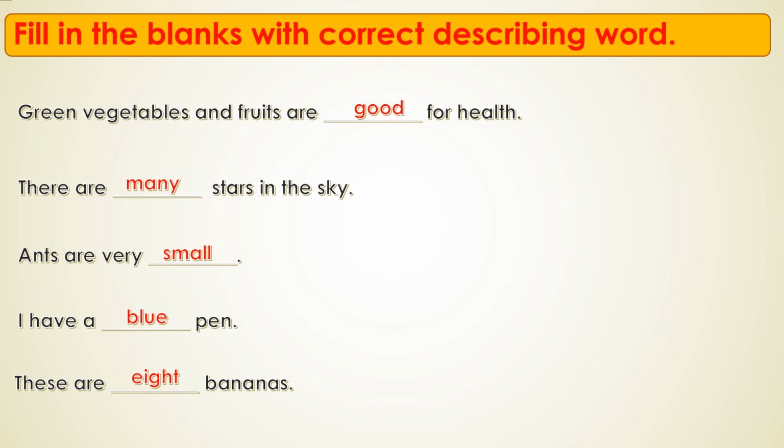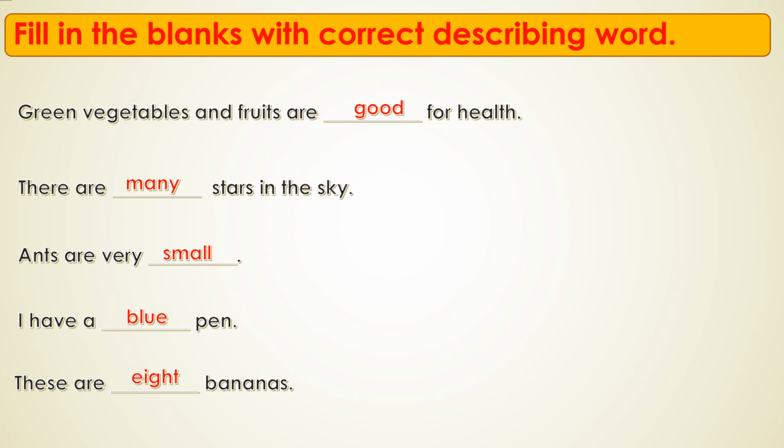Green vegetables and fruits are good for health. There are many stars in the sky. Ants are very small. I have a blue pen. These are 8 bananas.